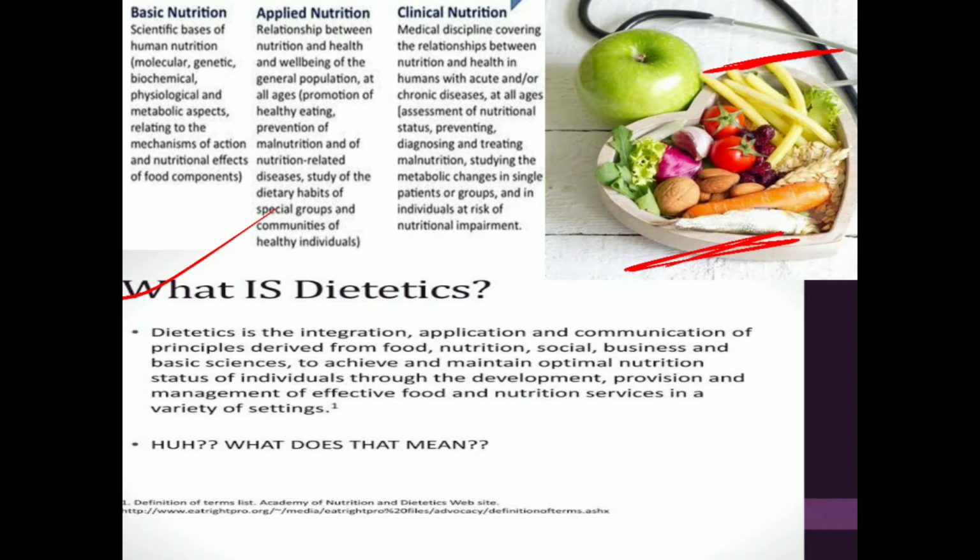Because whenever we are going to learn about nutrition, that is the scientific base of human nutrition. Like what are our general requirements, what are our nutrient requirements, how our body reacts to some deficiencies.